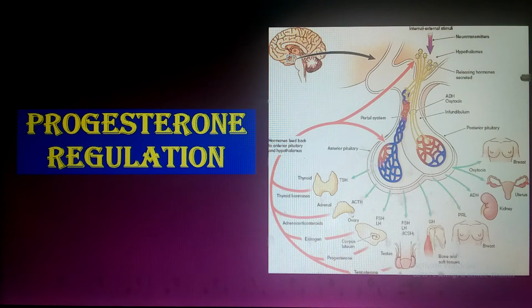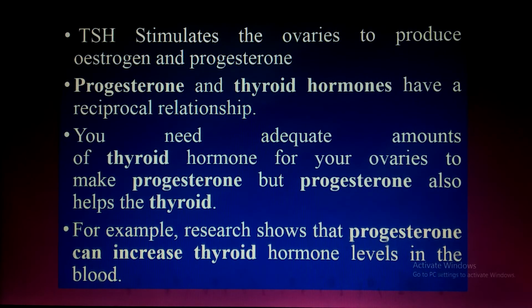Okay. Now the progesterone regulation. How is progesterone regulated in our body? Most people don't know which endocrine hormone is responsible for the regulation of progesterone in our body. That is TSH. You are familiar with TSH? Thyroid stimulating hormone. Thyroid stimulating hormone stimulates the ovary to produce estrogen and progesterone. In the ovaries, which structure produces progesterone? That is the corpus luteum, which is produced by the ruptured follicles after ovulation. Is it clear?